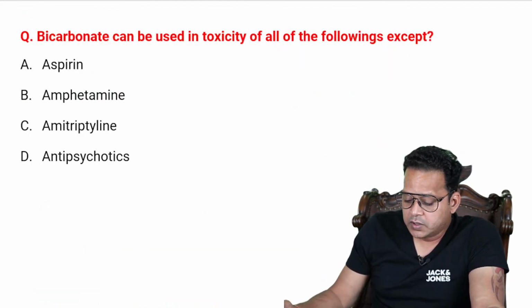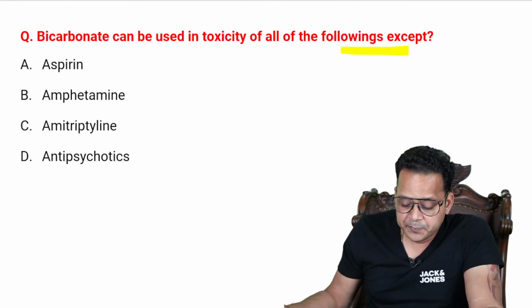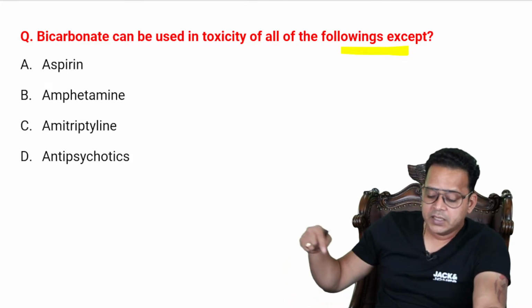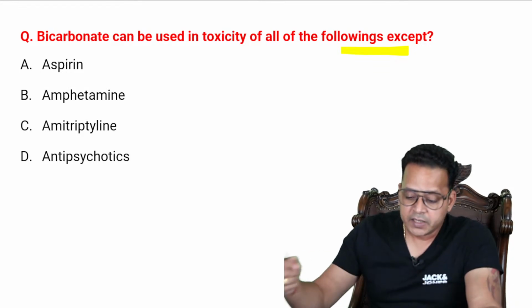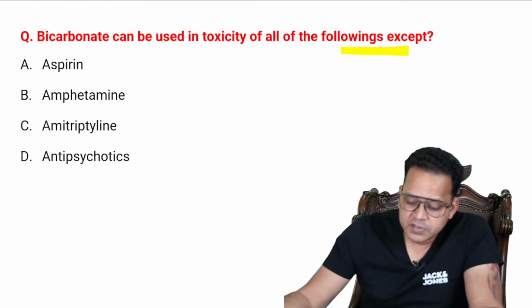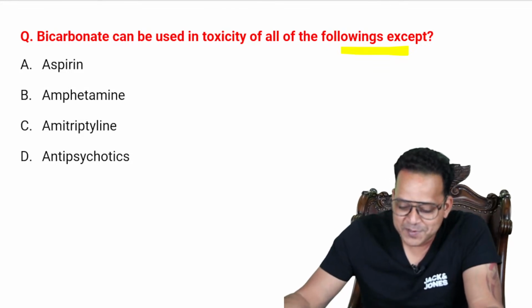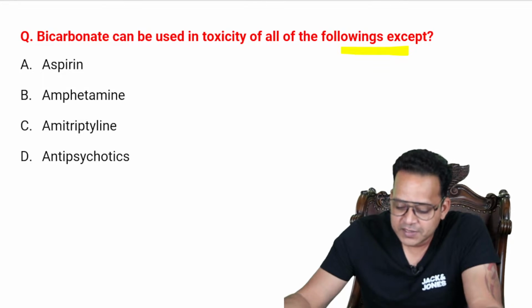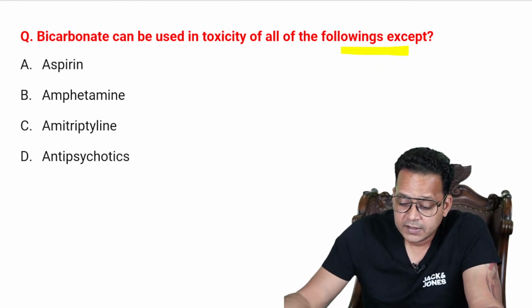Bicarbonate as an antidote can be used in toxicity of all of the following except: aspirin, amphetamine, amitriptyline, antipsychotics. So where do I not use bicarbonate? Unfortunately, G Pharma is mathematics, basically. So a little bit of mathematics we need to understand in G Pharma, and that is not difficult maths. It is class 5 maths. The mathematics of nowadays kids, your head will spin compared to whatever maths we used to have.